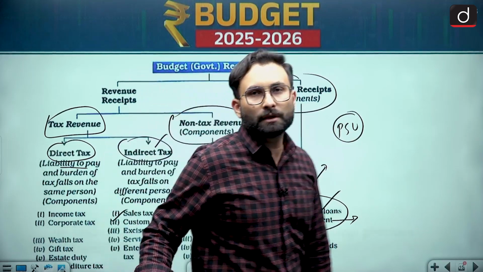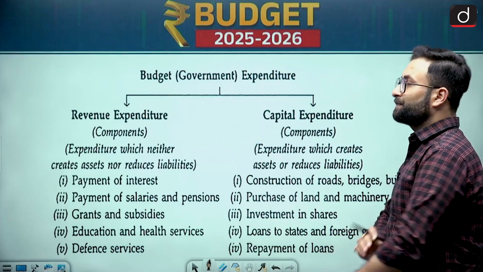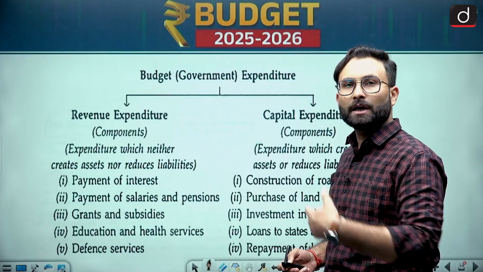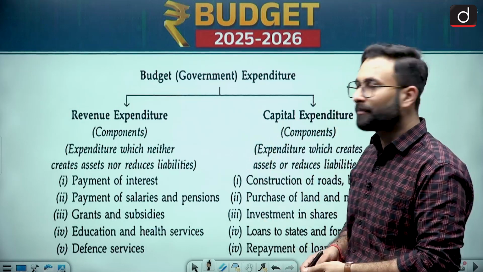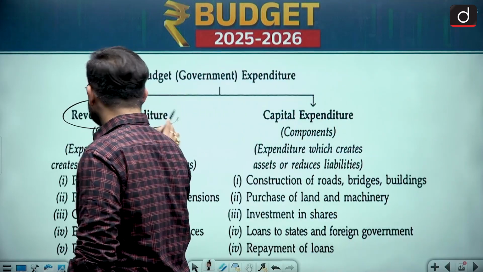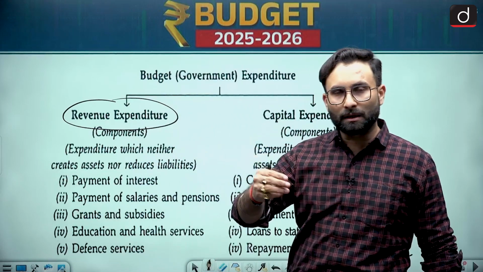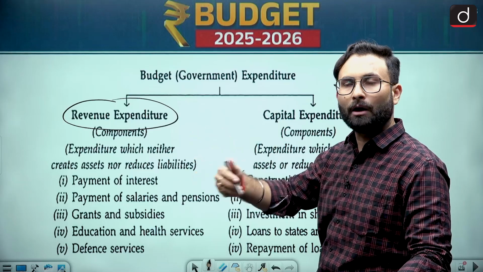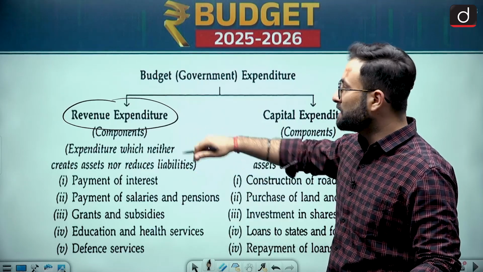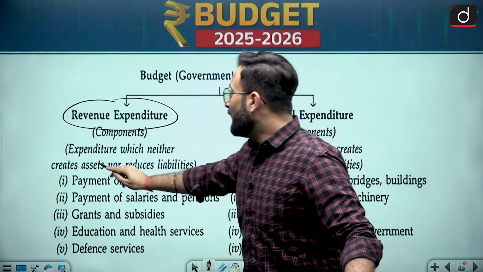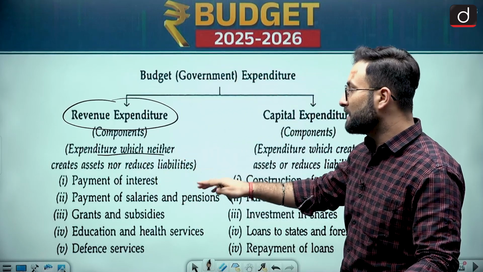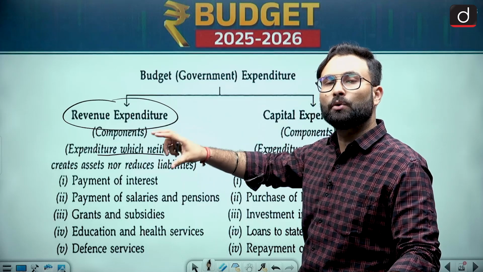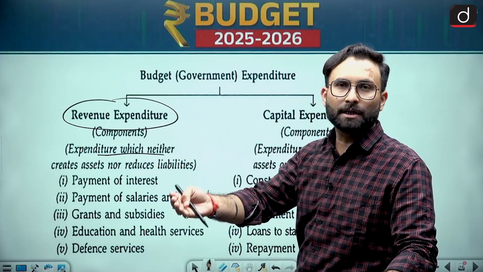Now coming to the next part, that is basically the expenditure part. Till now we have talked about how money is coming in. Now we are talking about how money is going out. So revenue expenditure, basically here we are saying that in a particular time period or the year, whatever money is going out, how the government is spending in a year, that is their revenue expenditure. So it is expenditure which neither creates assets nor reduces liability. Basically here we are saying that it does not have to do anything with the liabilities or the assets.